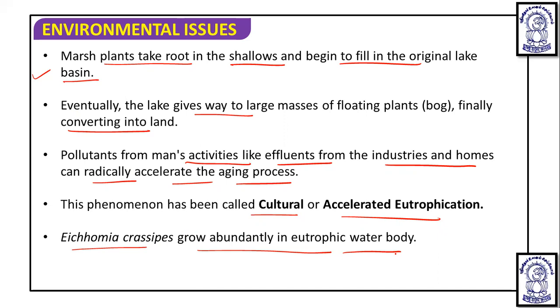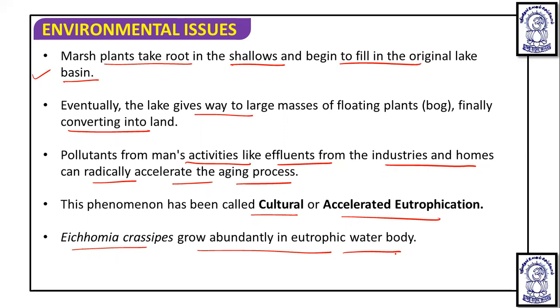Eutrophication is of two types, natural and accelerated. Natural eutrophication is the natural aging, as we have discussed, and it is a slow process which may not be detectable in a human lifespan. A young water body is cold and clear; nitrogen and phosphorus enrich the water, the lake fertility increases, and plant and animal life burgeon.